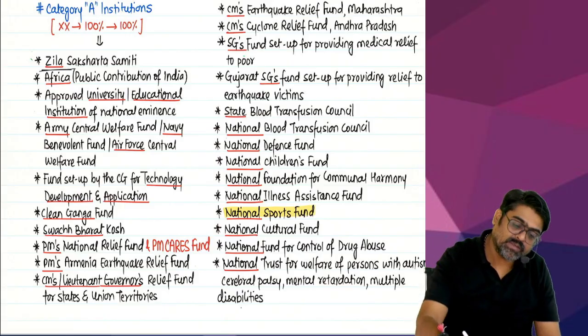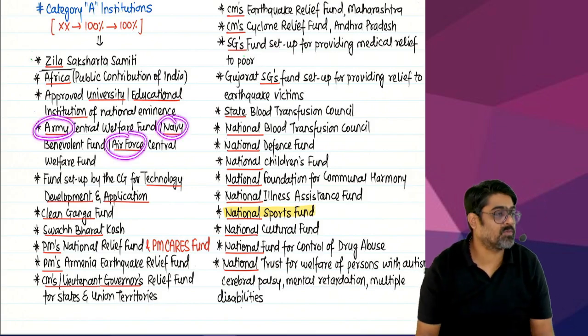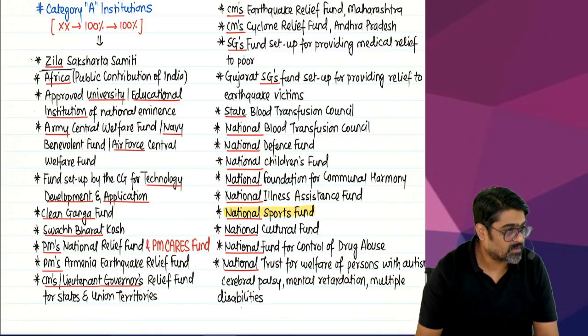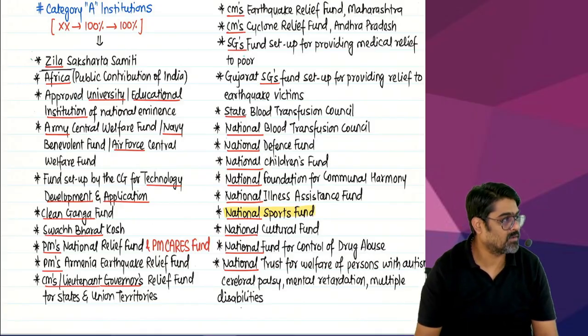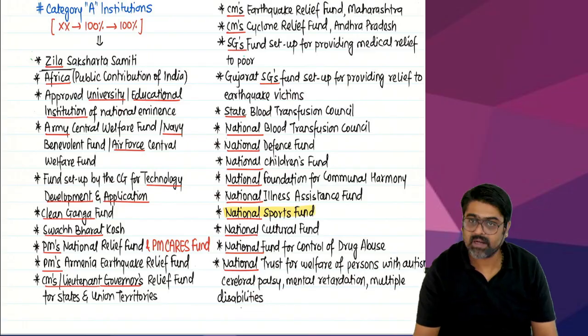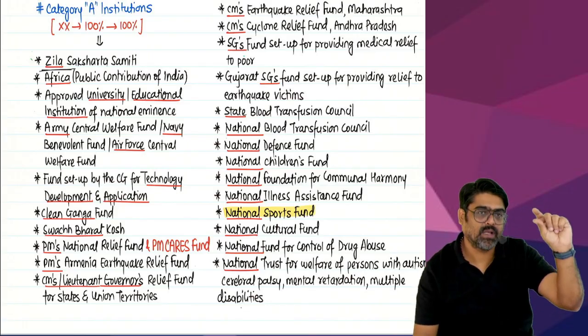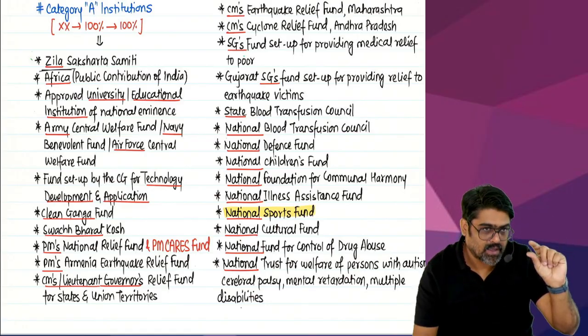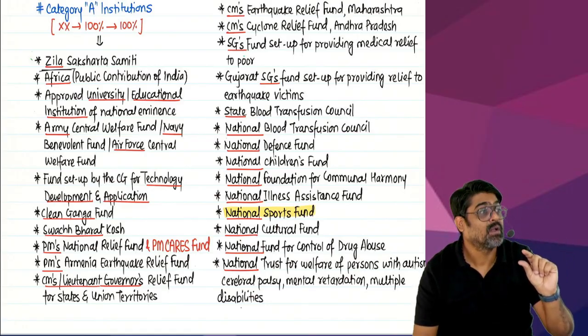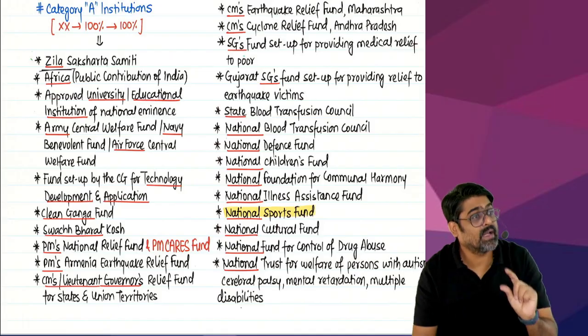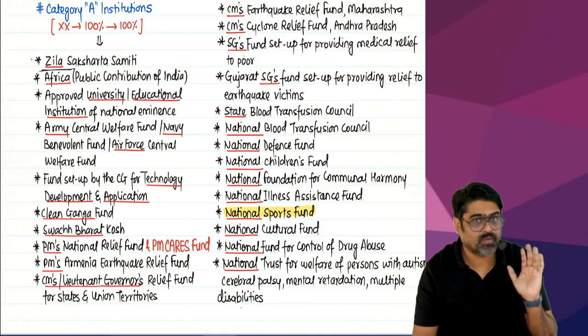So there are funds which are set up for the benefit of Army, Navy and Air Force personnel and their families. So if you are donating in those funds which are set up for the benefit of members of Army, Navy and Air Force and their family members, so that will also go to category A. So you will remember the word Zilla, Africa, educational institution or university, then Army, Navy, Air Force, yes or no?